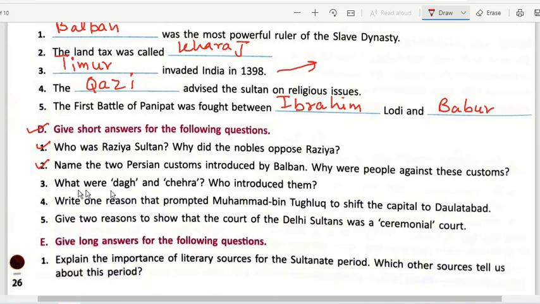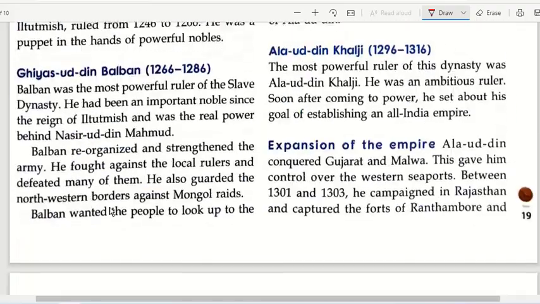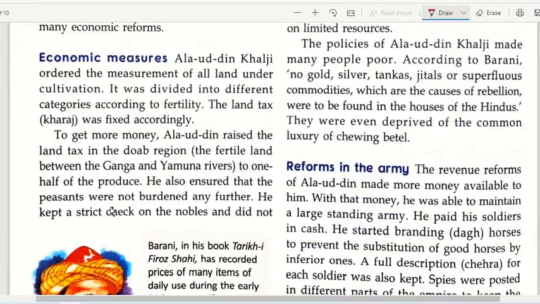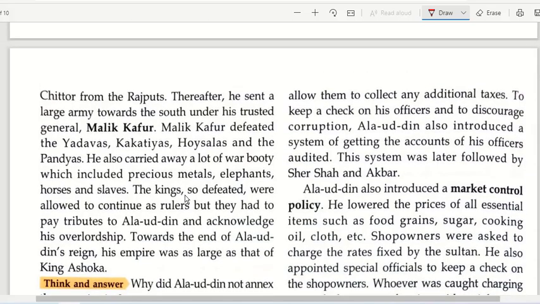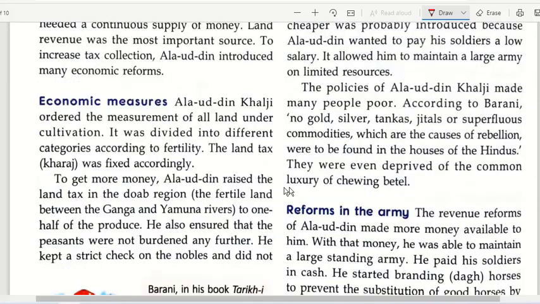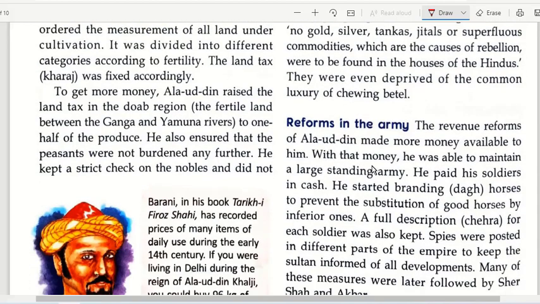Now moving on to question number 3. What were Dag and Chera? Who introduced them? Now for this, come to this. It just starts from here. They were introduced by Alauddin Khilji. So what you will be writing is, you just come here.